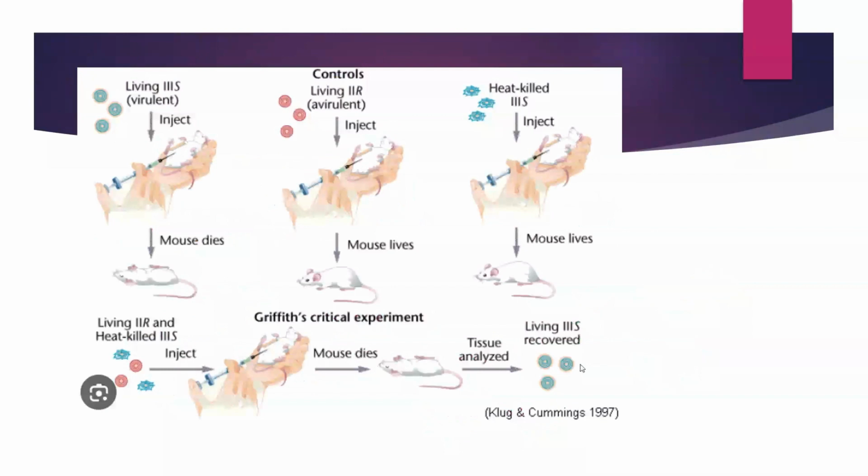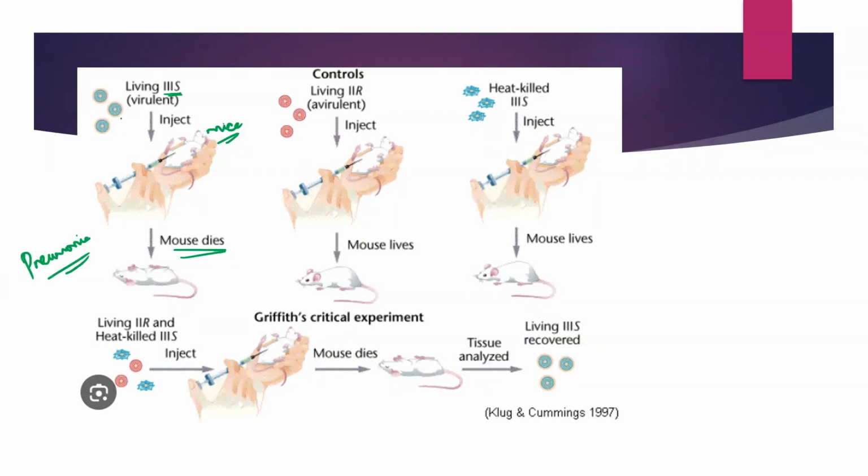He took this S3 strain, living S3 strain, that means live Streptococcus pneumonia S3 strain was taken and injected into mice, basically your rats. We know S3 is virulent, it has a polysaccharide coat, it can cause pneumonia. So the mice died because of pneumonia disease. As expected only, right?